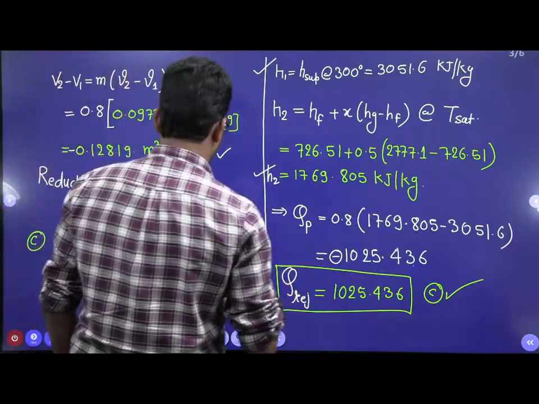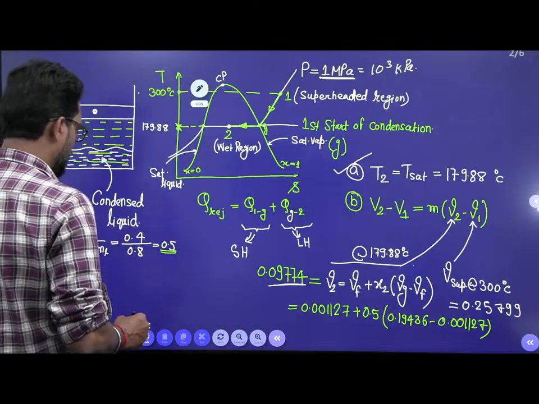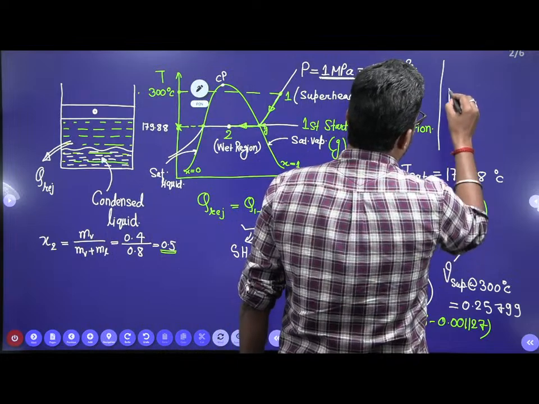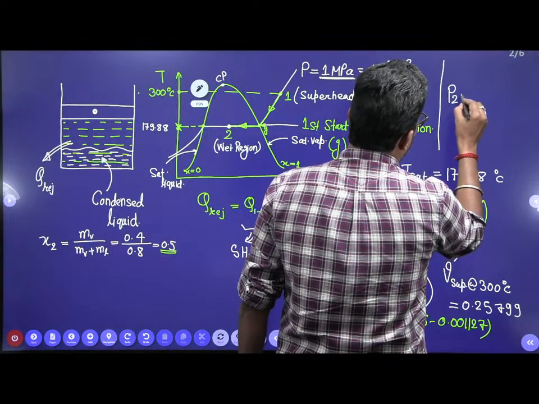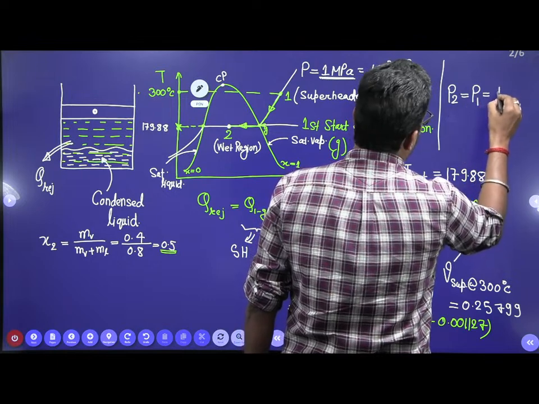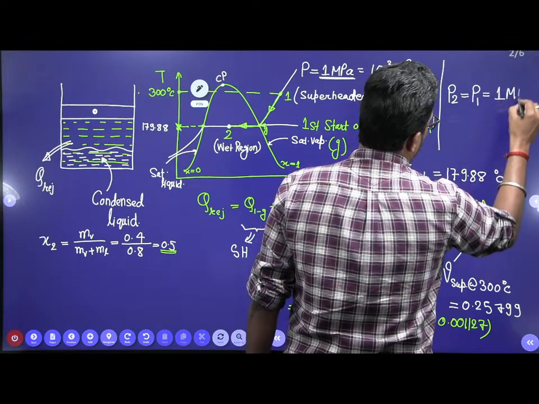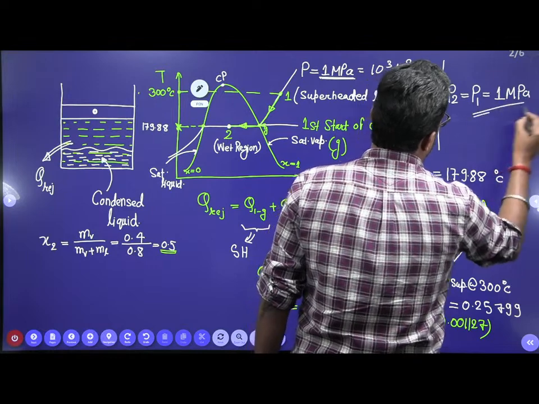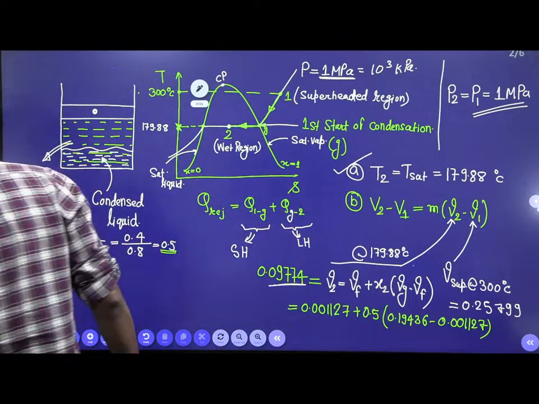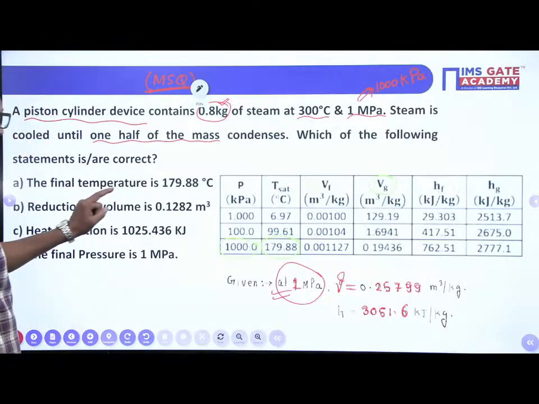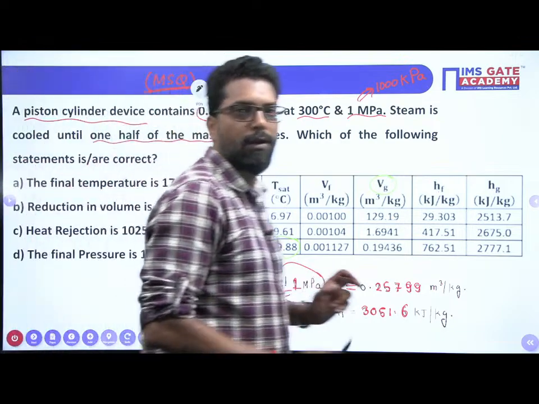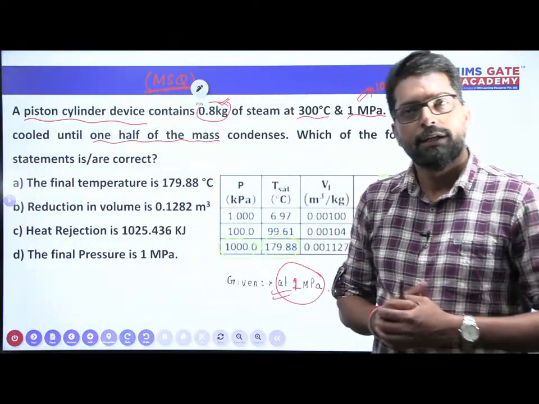That means P2 is equal to P1 is equal to 1 megapascal. Correct? So I think all options are correct, A, B, C, D. Like that, this problem may be asked in your GATE examination.